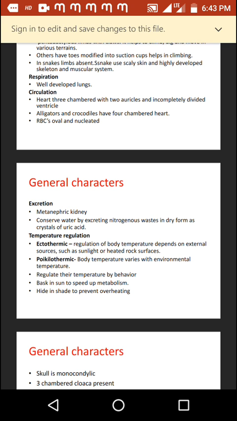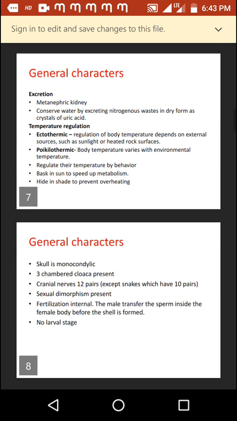During summer season, they hide in shade to prevent overheating. For example, some of the desert reptiles hide in shade to prevent overheating during daytime. These are some of the behavioral mechanisms to regulate body temperature in reptiles.